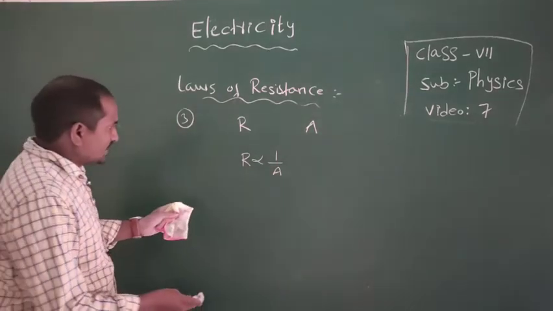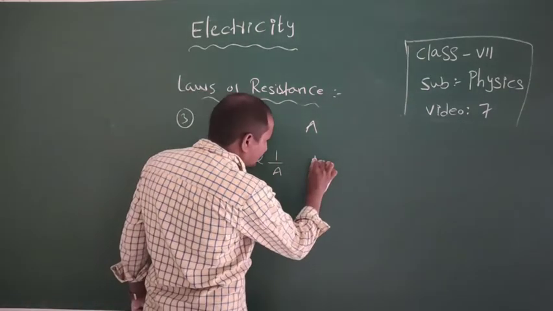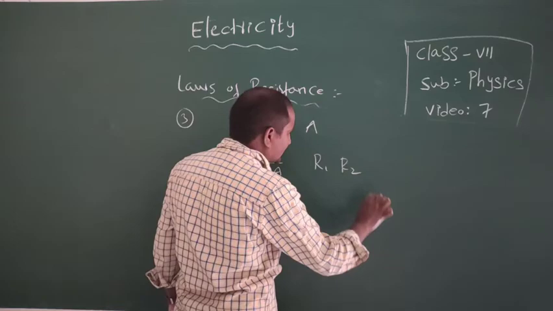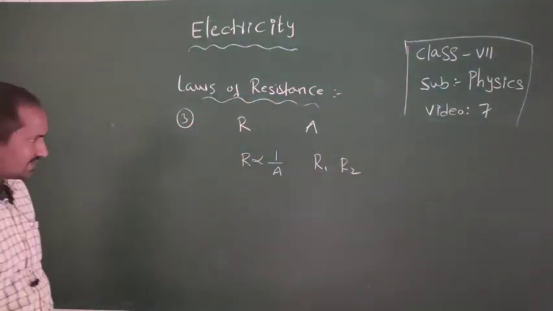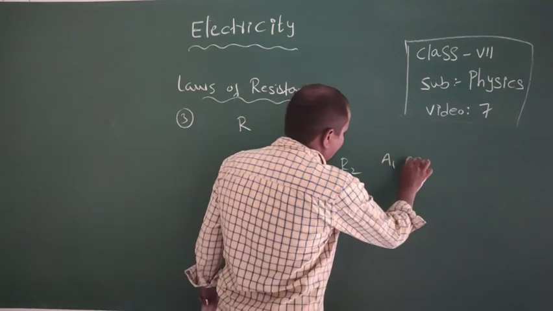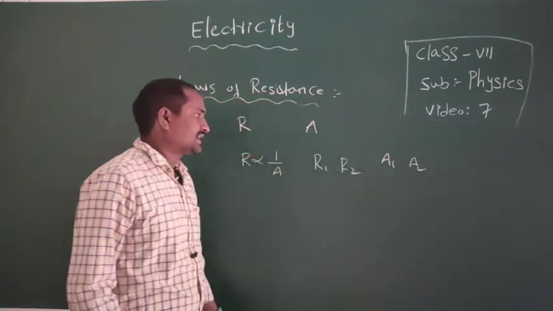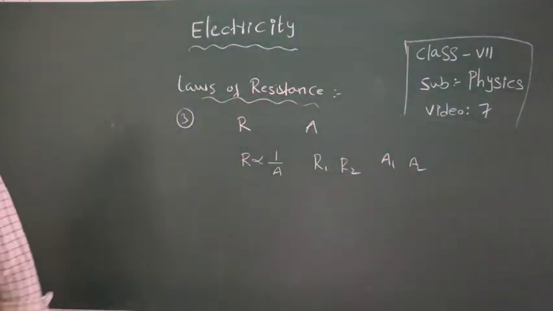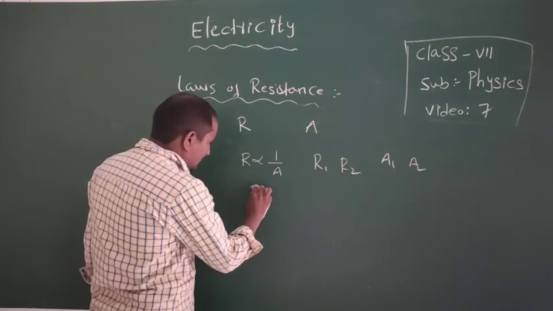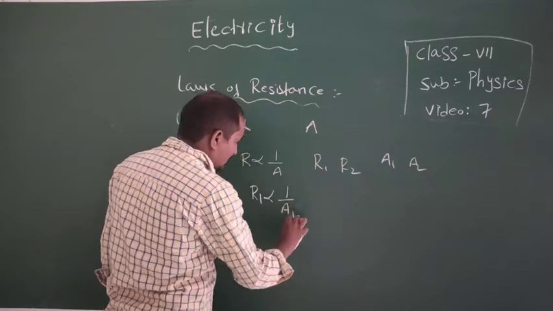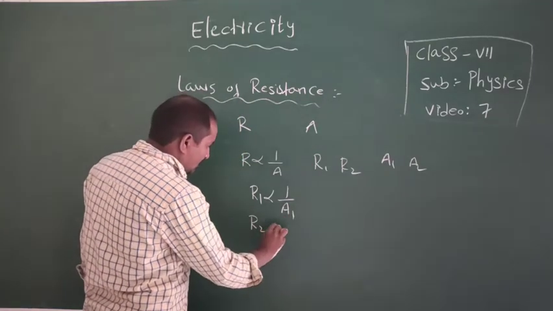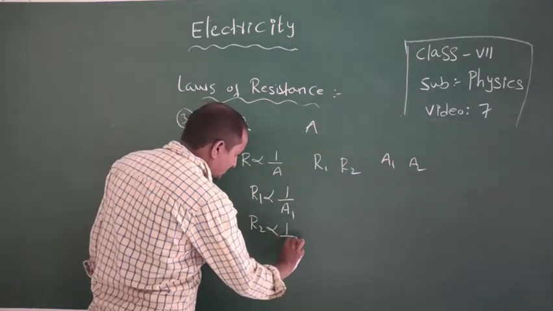For example, if R1 and R2 are the resistances of two conductors, and A1 and A2 are the areas of cross section, then R1 is inversely proportional to A1 and R2 is inversely proportional to A2.